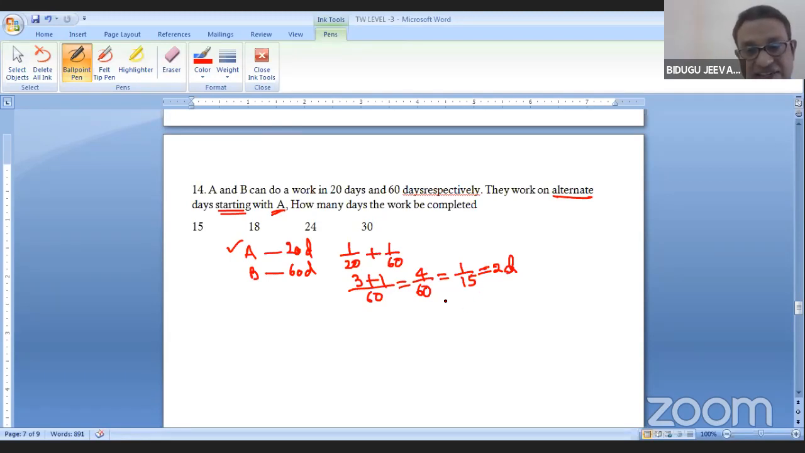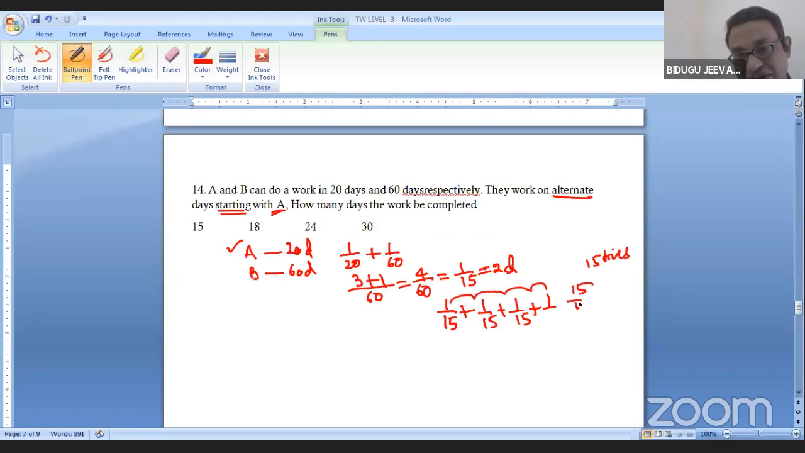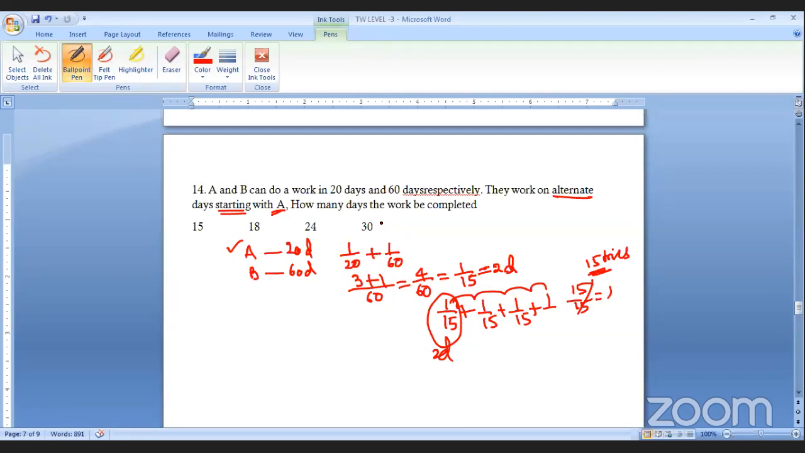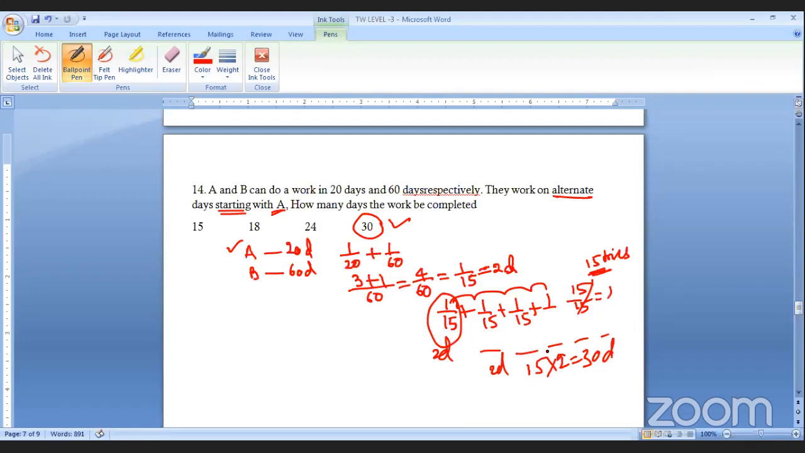See, 1 by 15, how many times you have to write? 15 times. So total 15 by 15, one work is completed. So 15 times, each of 2 days. It is 15 into 2, it is absolutely 30 days. Great. I think you understood. Alternate days is good.